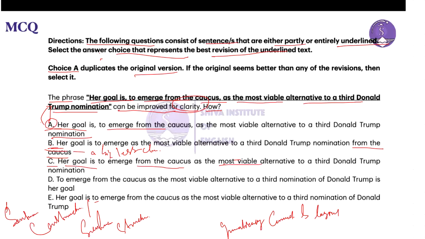So this would be the most appropriate answer. Why? Because it provides a clear and concise construction of the sentence, placing the goal of emerging from the caucus directly after her goal is, and maintaining a logical and straightforward structure.